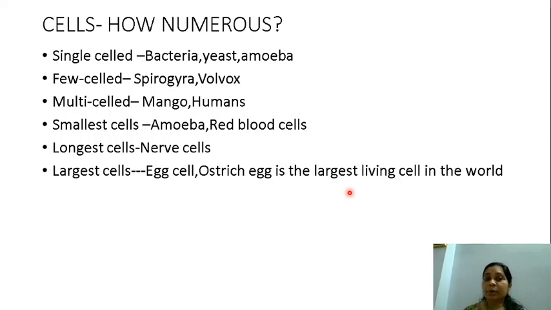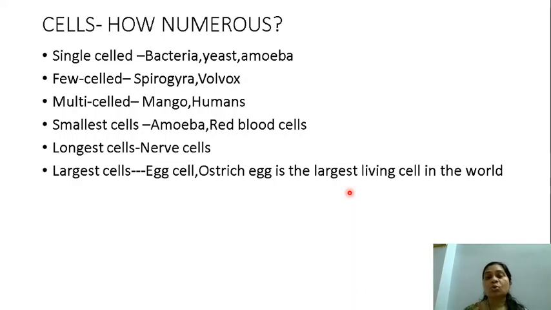Some organisms can be made of a few cells, like Spirogyra and Volvox. These are made of few cells, maybe 3 or 4 cells. Multi-celled means like human beings, dog, cat, mango, watermelon. All these are made of many cells. So they are known as multi-celled.